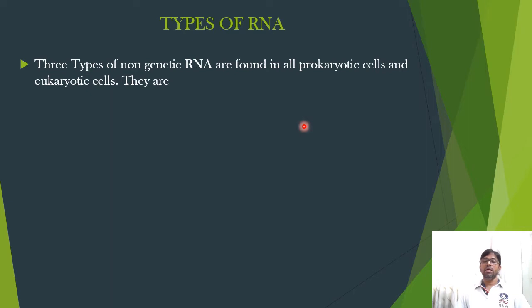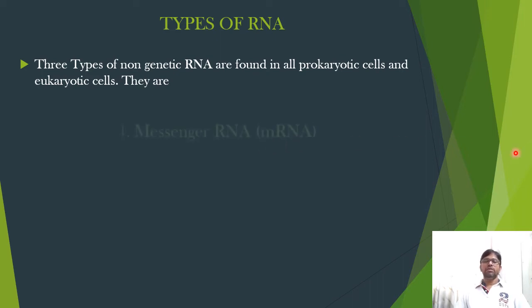Both DNA and RNA are present in cells where DNA acts as genetic material, and RNA is useful for the synthesis of proteins only in those cells. These three types of non-genetic RNAs are present in all cells, all prokaryotic and eukaryotic cells except the viruses.